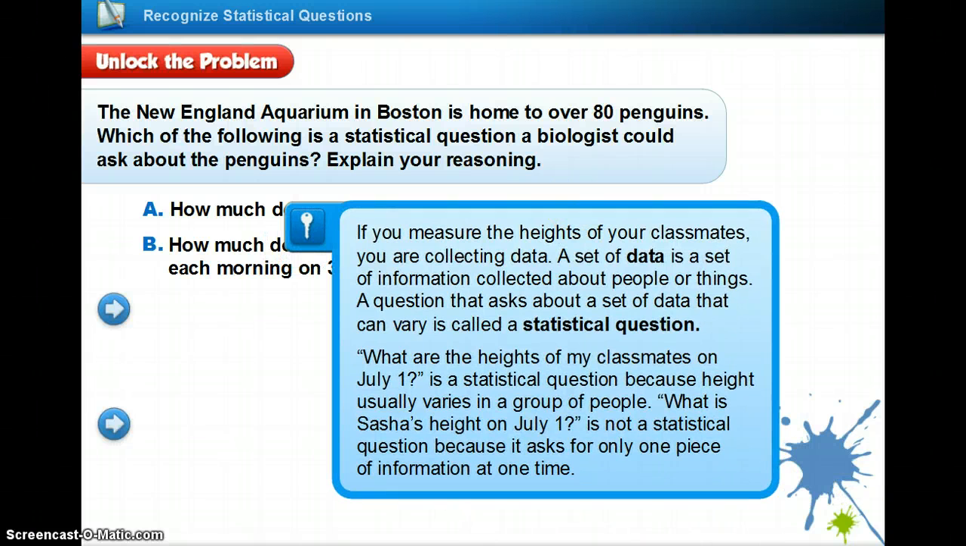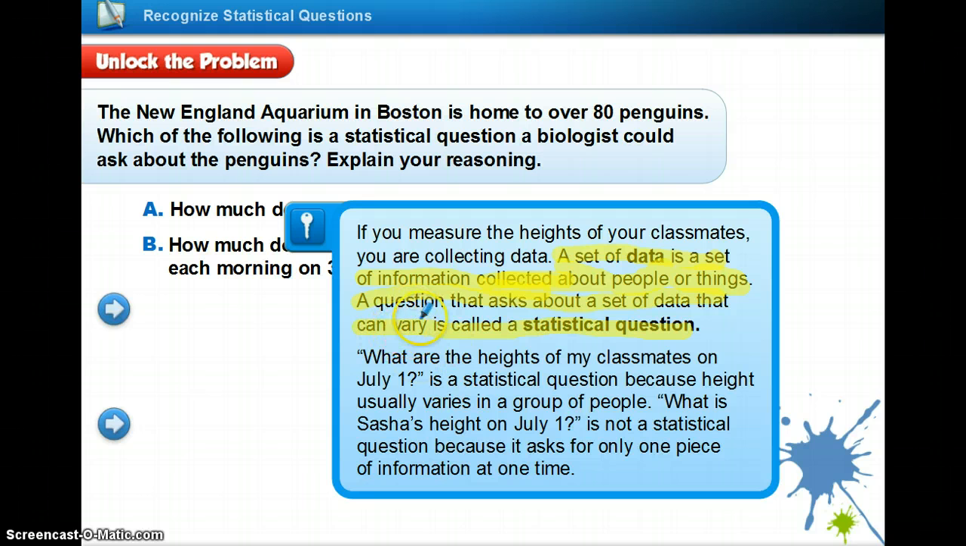Here are some important definitions to make sure you highlight in your book, at the top, the first paragraph on page 451. A set of data is a set of information collected about people or things. So things like height, weight, that would be a set of data. And a question that asks about a set of data that can vary is called a statistical question. Vary is important. That means it can change.